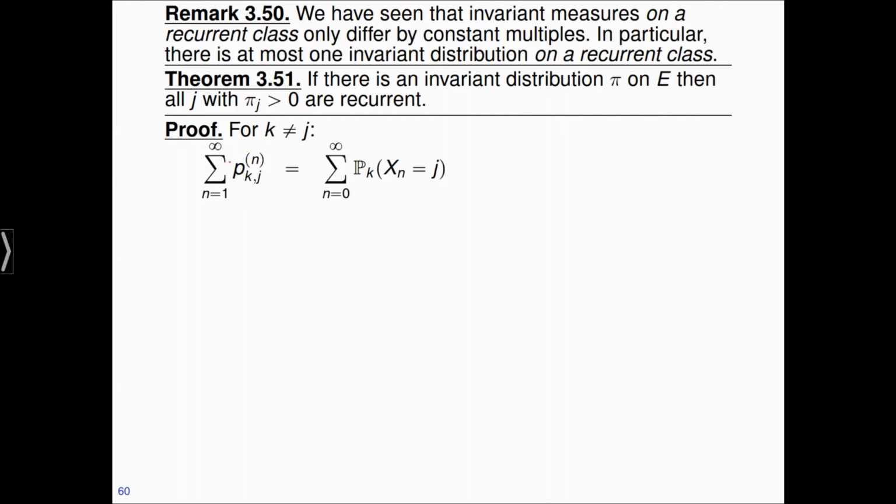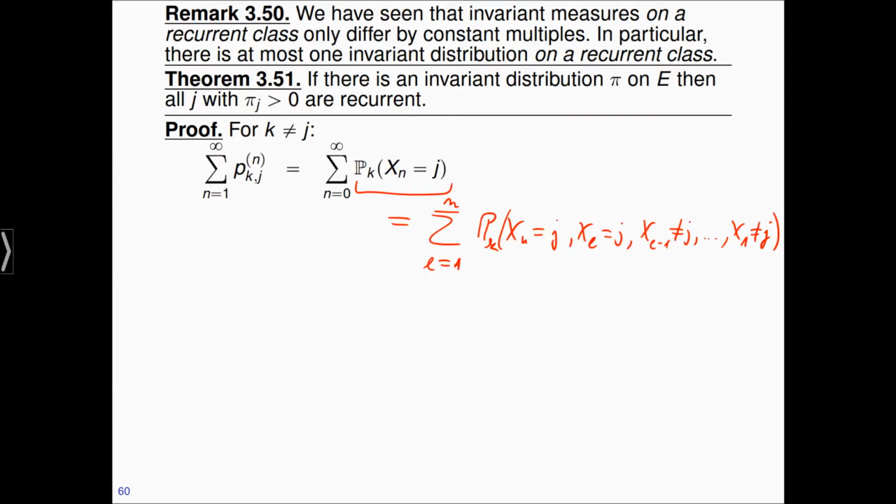First of all, we rewrite this quantity here by its definition. So p_kj^n is nothing else but the probability of starting at state k, we are at j at time n. In the next step, I'm going to split this event, and I'm going to ask, when did I reach j for the first time?